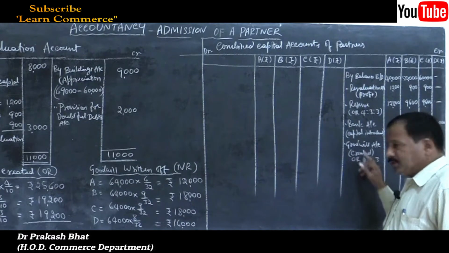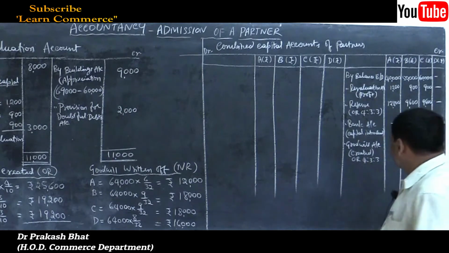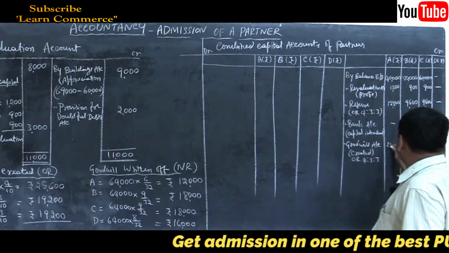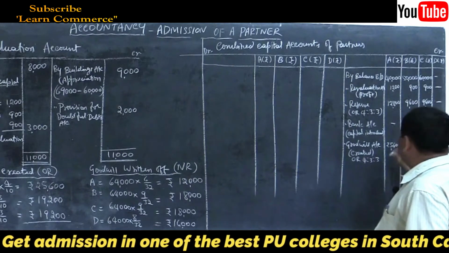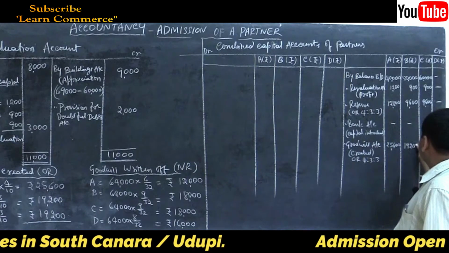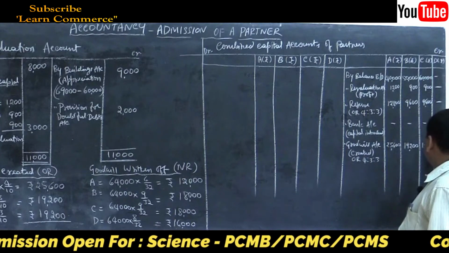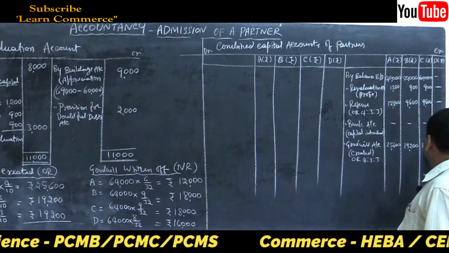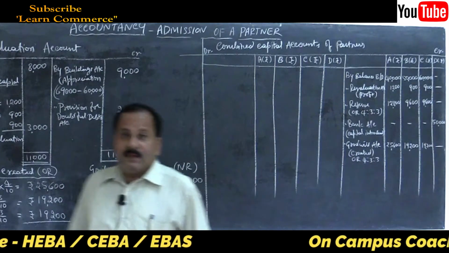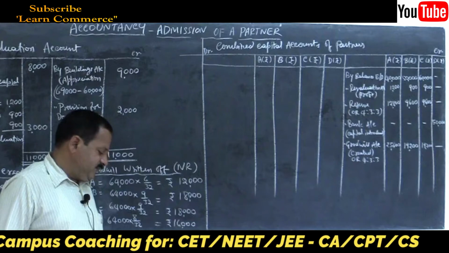Goodwill account, note number 1. Already calculations are done, right? So right here 25,600, 19,200 and 19,200. Nothing in new partner's capital account, dash, because he will not get any share in the goodwill when it is created.